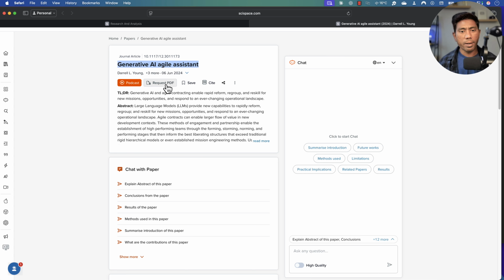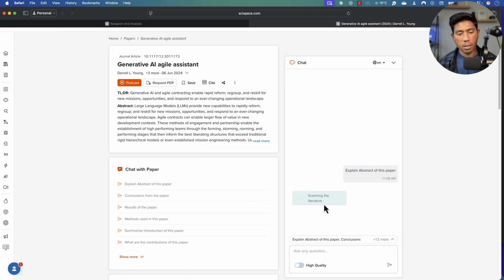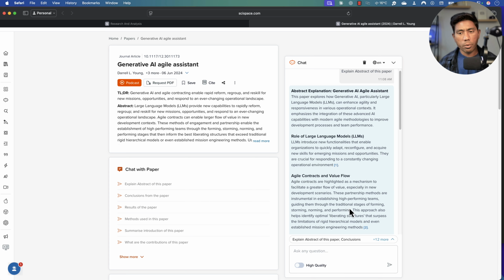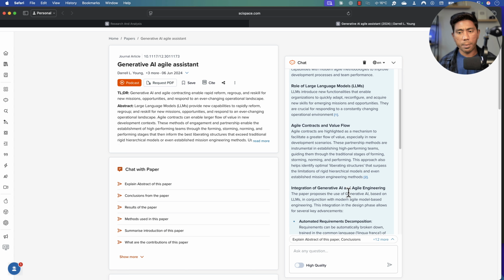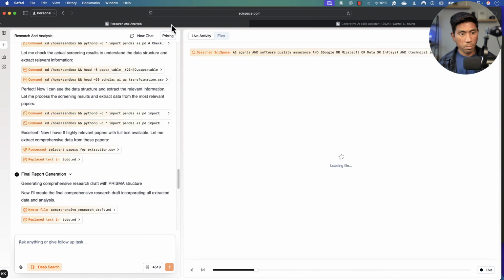You can request a PDF file, and then you can ask for an explanation of the abstract of this particular paper from here. The moment you ask that, automatically the SciSpace has a chat window where it's going to show you what exactly this particular abstract is for and what the paper is really doing. So it's going to show that particular information for you as well, which is mind-blowing.